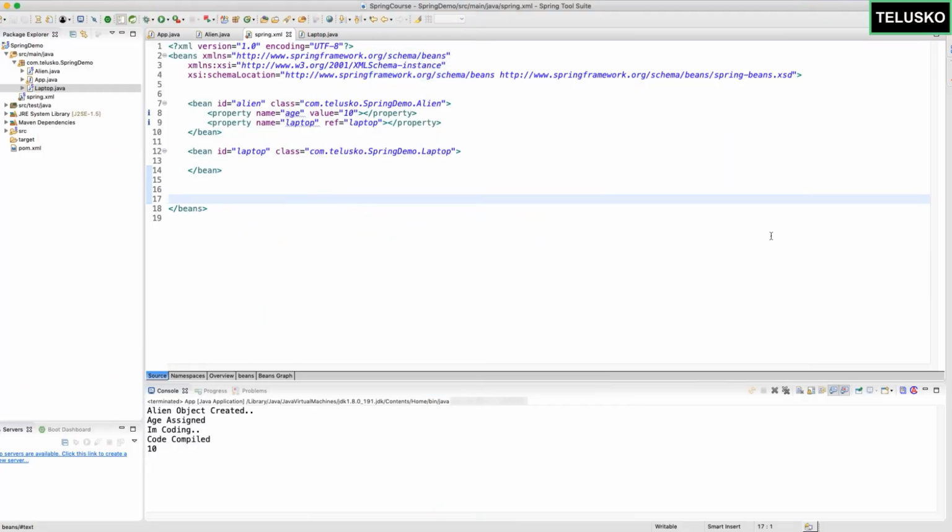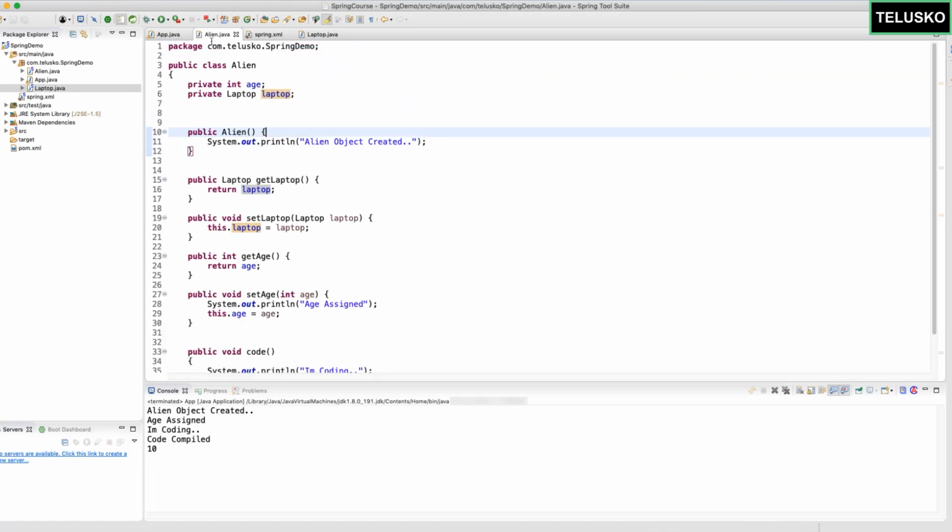So till this point, we have seen how we can create a bean and how you can set the properties. Now when I say property, it is simply a variable which you can access with the help of setters and getters. Here you can see we have assigned two properties: one is a primitive property and the second one is a reference property. But what if I go back to my Alien? One way you can assign the value to a particular variable is with the help of a constructor. Of course, there are two ways you can assign the values, one with the help of setters and second with the help of a constructor.